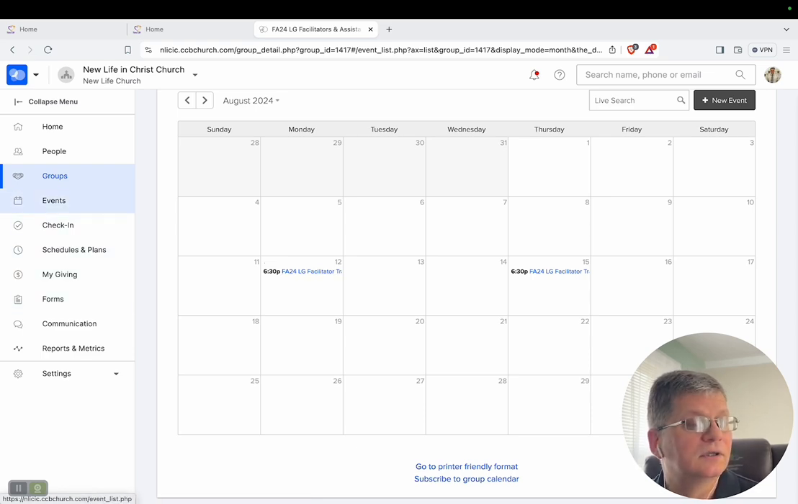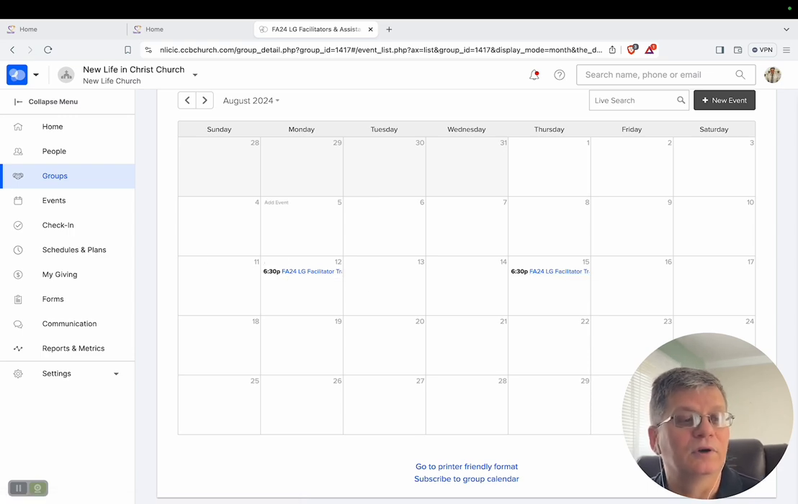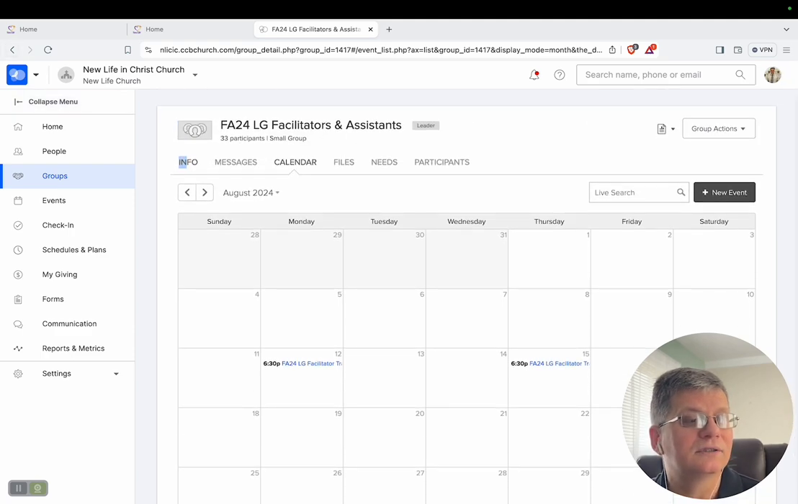Under events in the calendar, you'll find this, but it's also in your group, and it should pop up on your app on your phone. If you have the new church app, it should pop up that we have that meeting on the 12th, and again on the 15th we'll have the meeting for those who can't make the Monday night. Okay, so we're meeting on one of these two nights. So that's what's exciting about this, that you can go to the calendar and see. So calendar is right here.